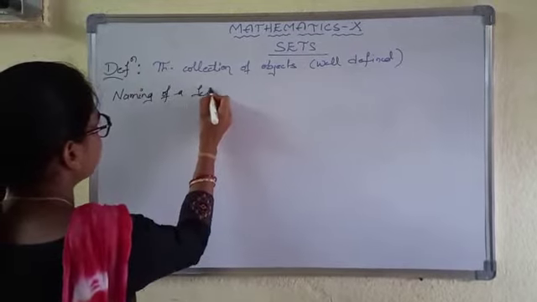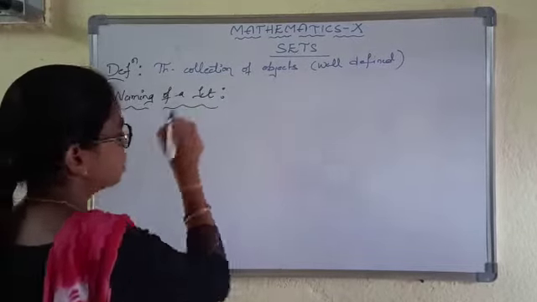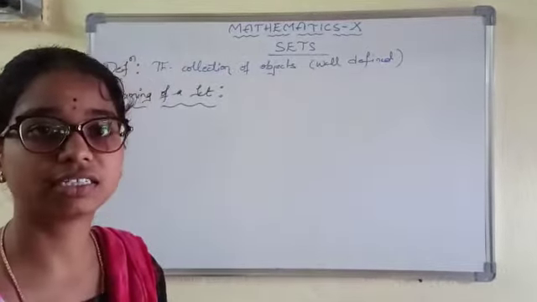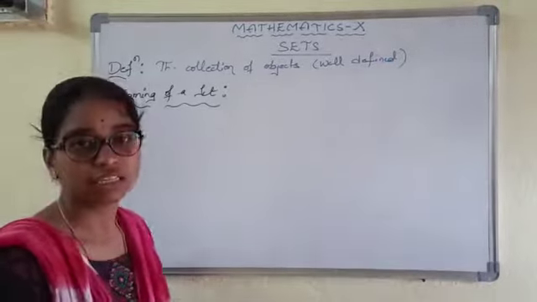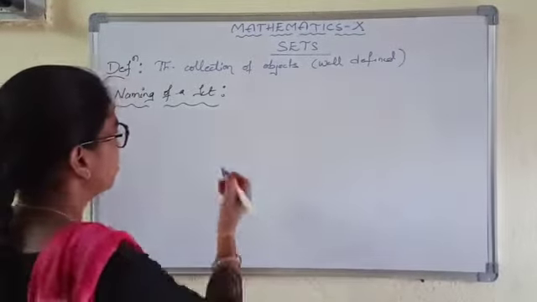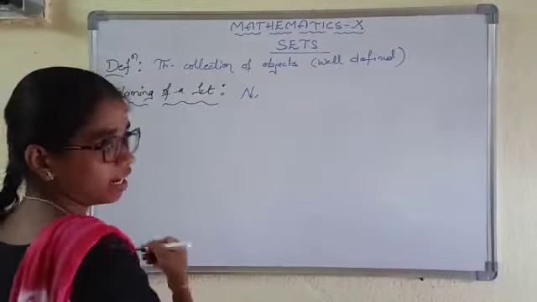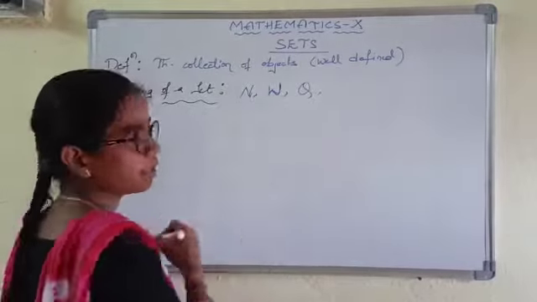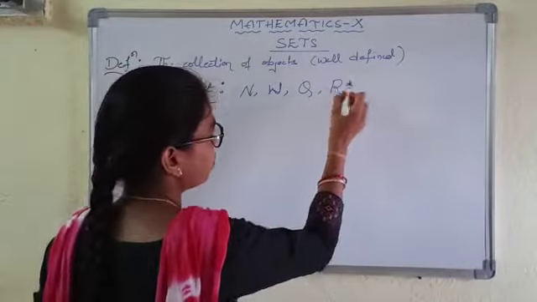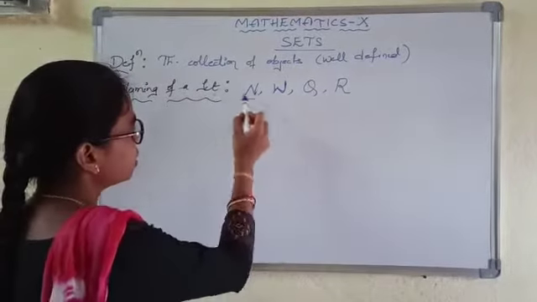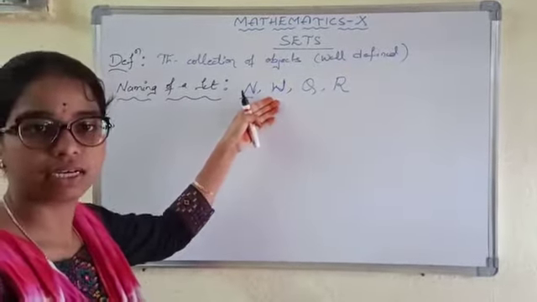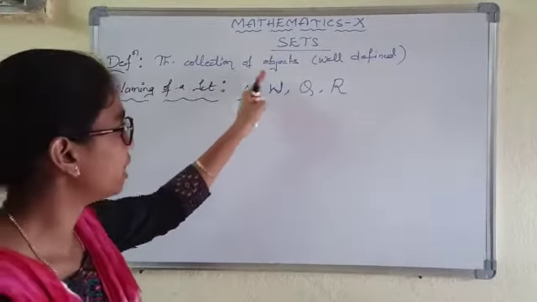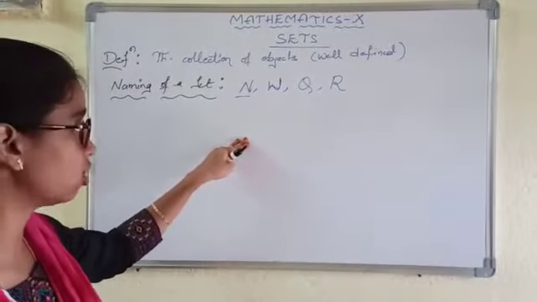Naming of a set. We usually denote the sets by using the capital letters in the English alphabet. In sets we know that the natural numbers are represented with N, the whole numbers are represented with W, the rational numbers are represented by Q, and the real numbers are represented by R. Here N is the collection of all natural numbers, and whole numbers is the collection of the numbers which start from 0. So clearly these all are well defined sets.